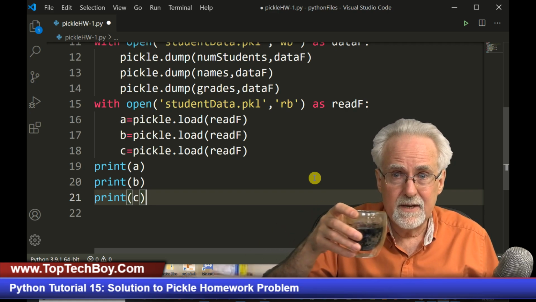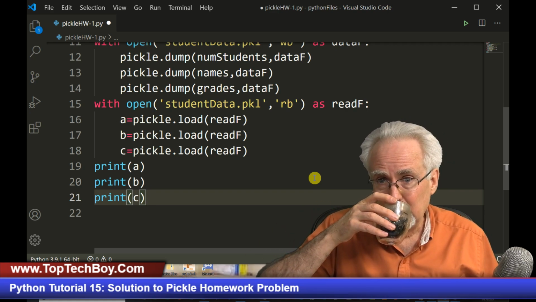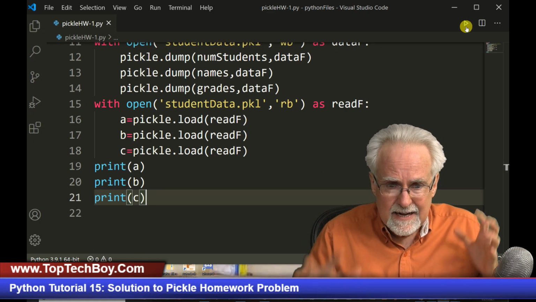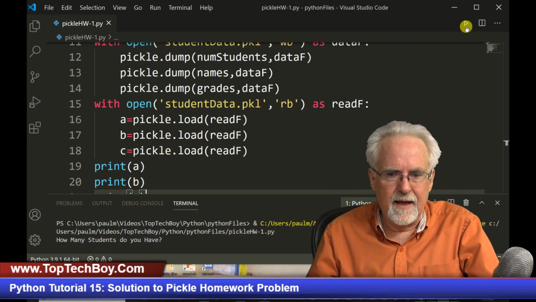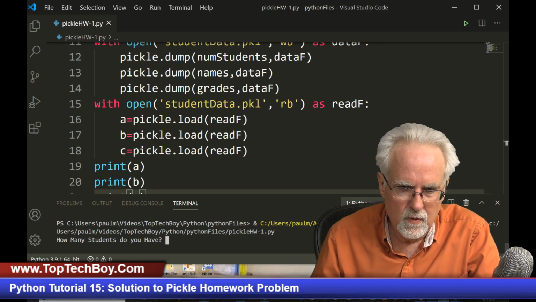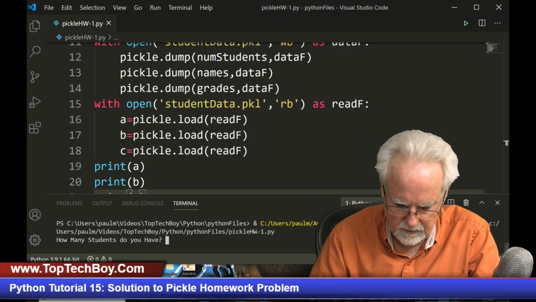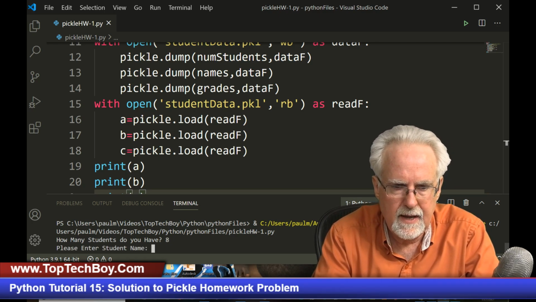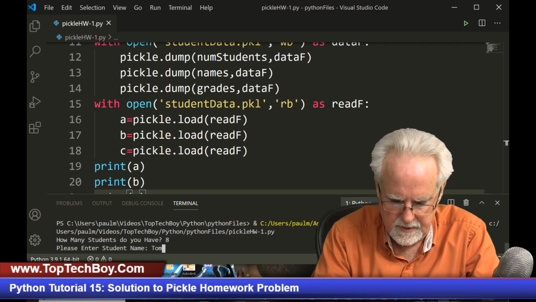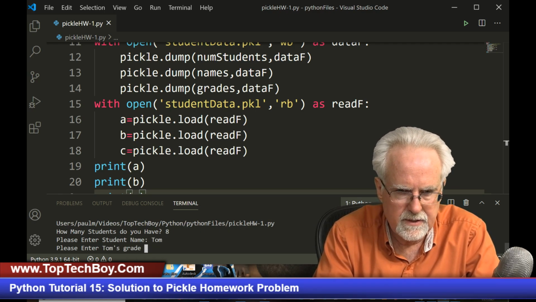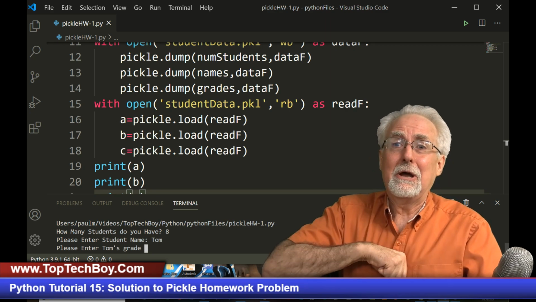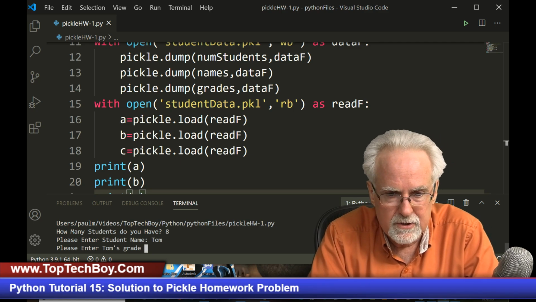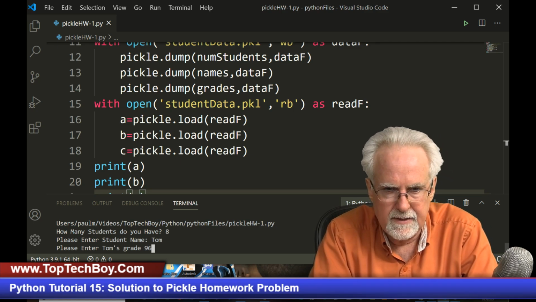Okay. Take some of your jet rocket fuel. Hold your breath. All right, how many students do you have? I am going to say that I have 8 students. All right, and please enter the student name, Tom. Okay, Tom. What is Tom's grade? Look at that nice formatting. Pretty good, huh? Okay, please enter Tom's grade. I think Tom has a 96.